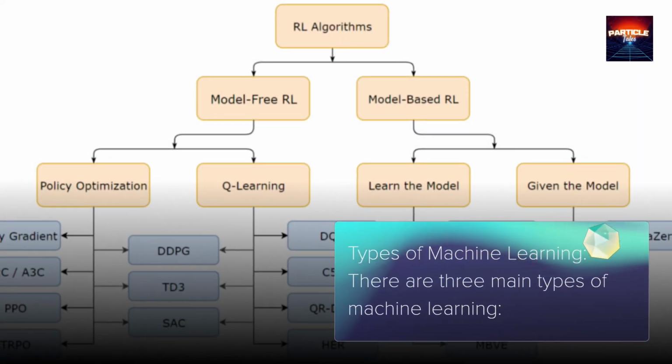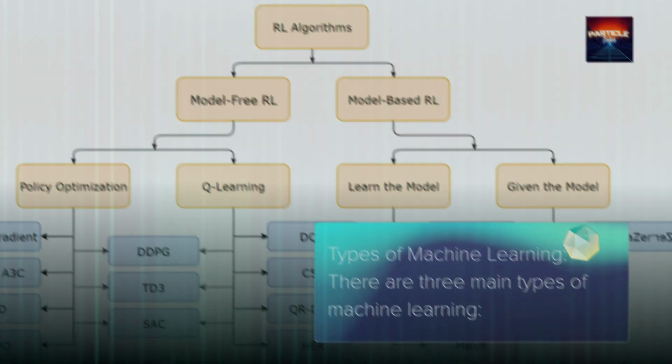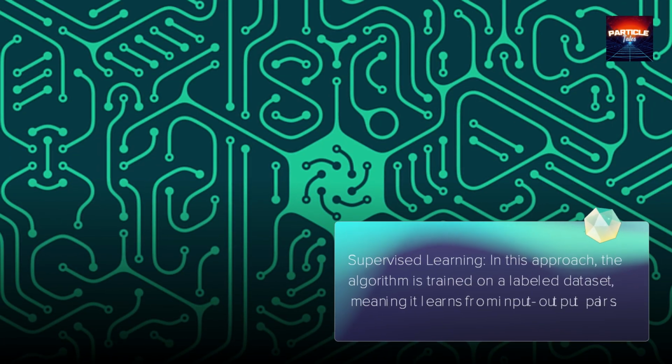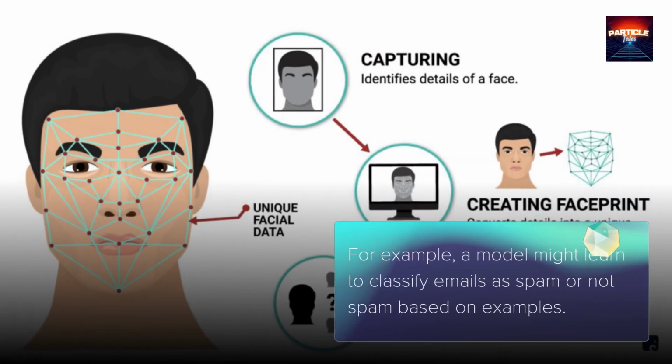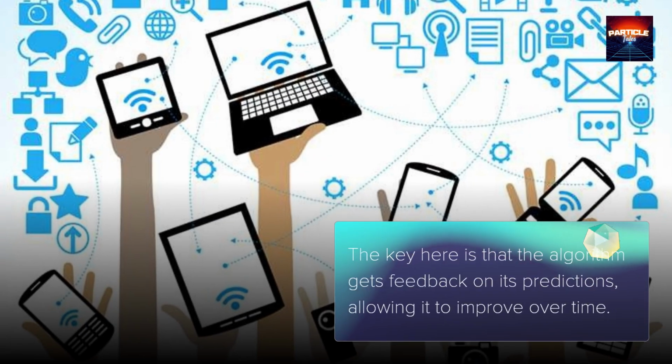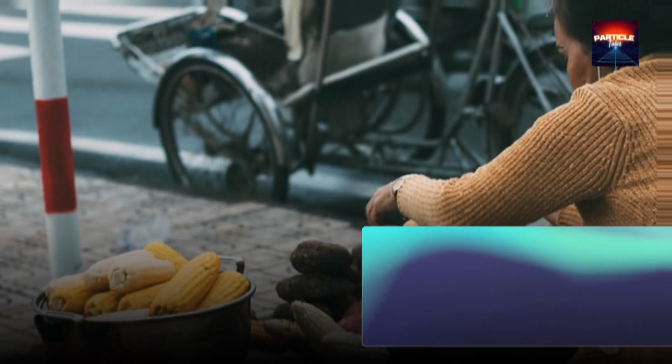Types of machine learning. There are three main types of machine learning. Supervised learning. In this approach, the algorithm is trained on a labeled dataset, meaning it learns from input-output pairs. For example, a model might learn to classify emails as spam or not spam based on examples. The key here is that the algorithm gets feedback on its predictions, allowing it to improve over time.